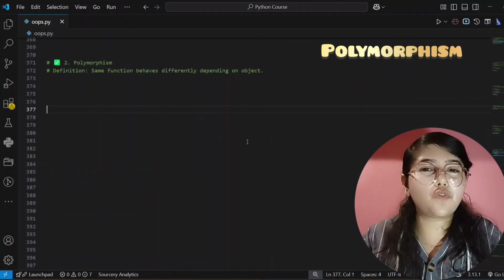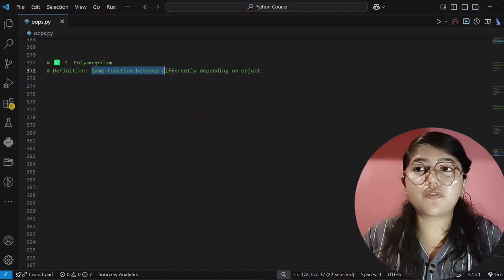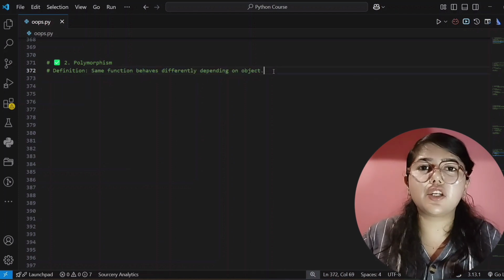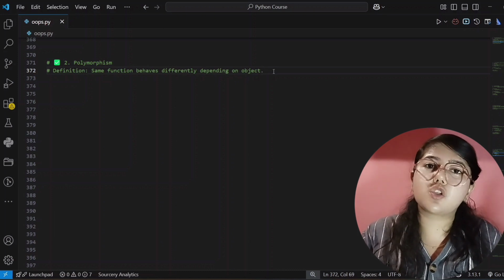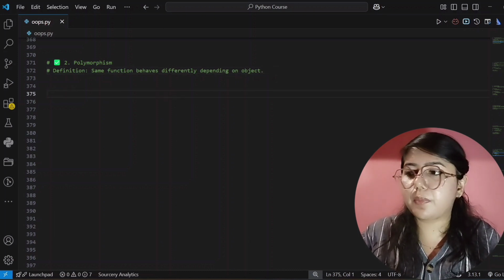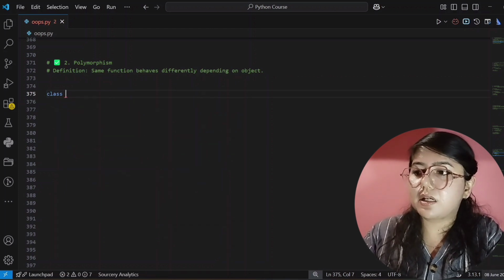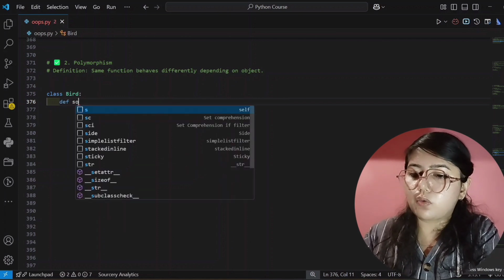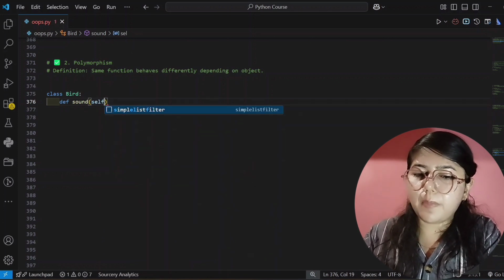So now our next pillar of OOPS is polymorphism, and its definition is: same function behaves differently depending on the object. Yes, whenever you create a single function and you create multiple objects, they will behave differently with each object. Okay, how? Let's see with the help of an example and code. So I create a class named bird, and after that I am creating a method, and that is sound, and here I am only passing self, not any other parameter.